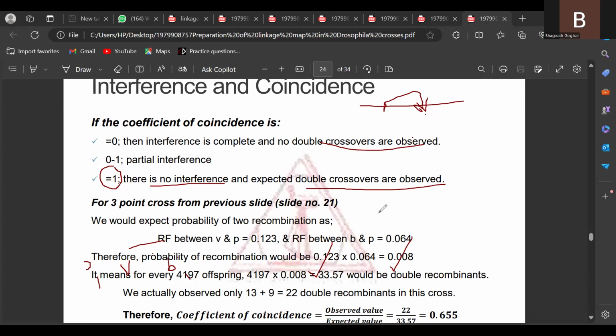So for the 3-point test cross, from the previous slide, we can go through this problem. The coefficient of coincidence: observed value 22, expected value 33.57. That is nothing but the coefficient of coincidence, which is 0.655.